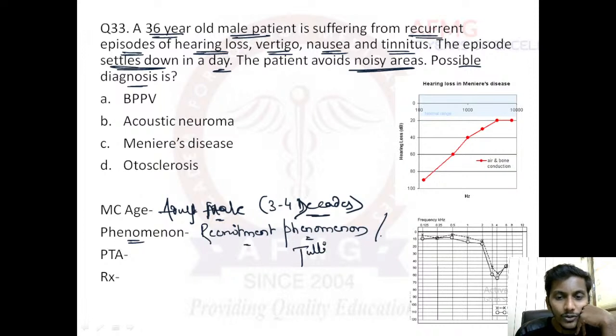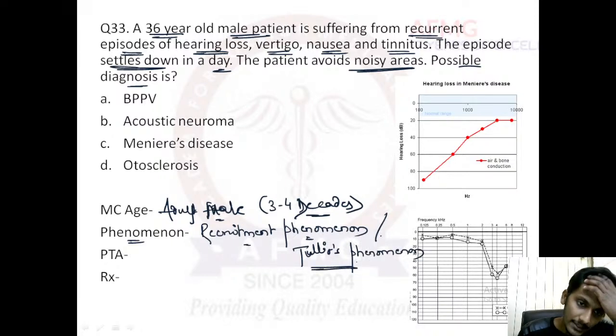Or due to sudden exposure to noise, he can even fall down. This is known as Tullio's phenomena. So two phenomena can be seen: recruitment phenomena and Tullio's phenomena.